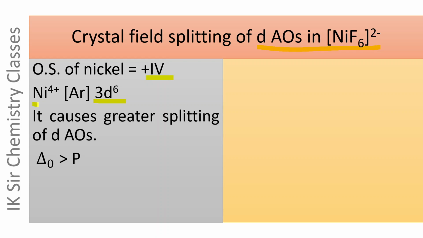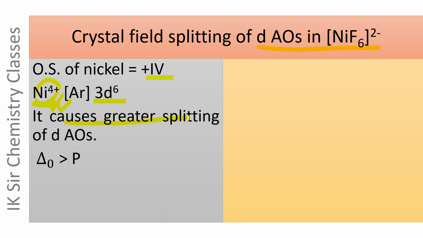Here the oxidation state of metal is +4. It attracts F− ions towards itself to a greater extent, and therefore F− ions exert a stronger electrostatic field around Ni4+ ion.